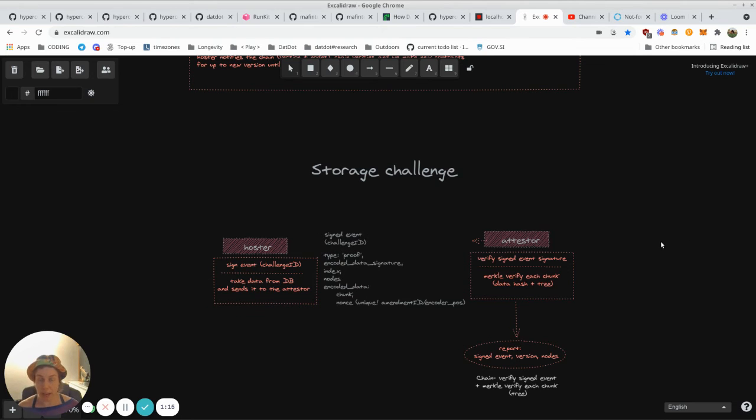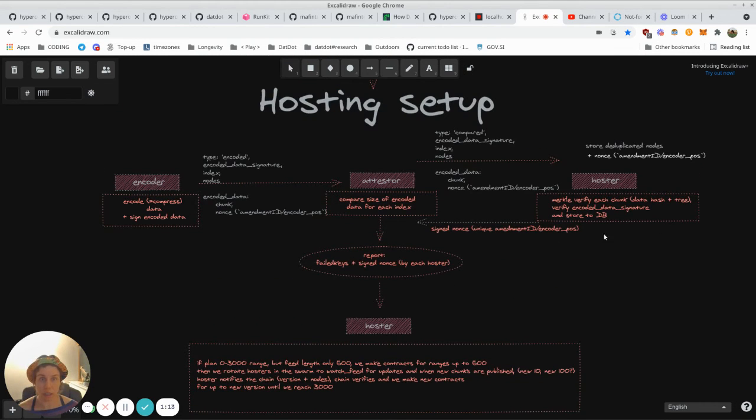Okay, so the only thing that is left now is for hoster to sign that at the end, when they receive all the data and successfully store it, they need to respond back to the attester with a signed nonce, which is going to be again this amendment ID and encoder position.